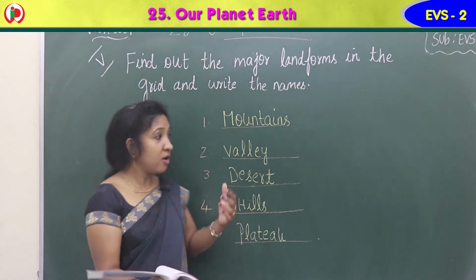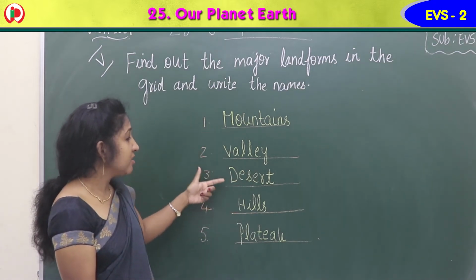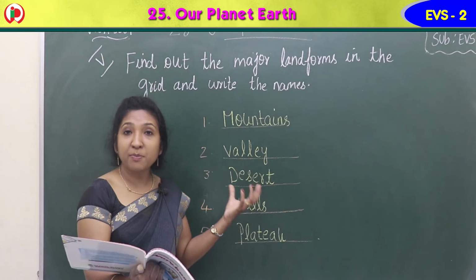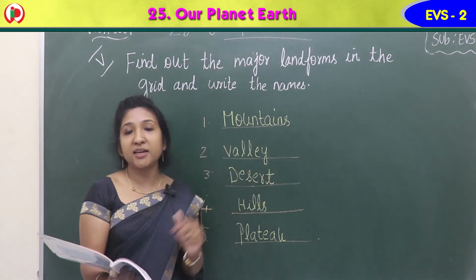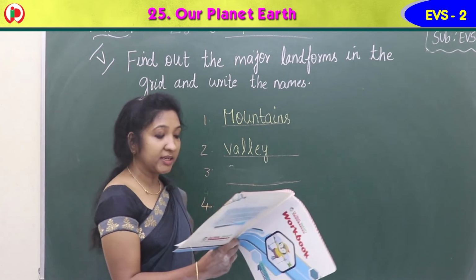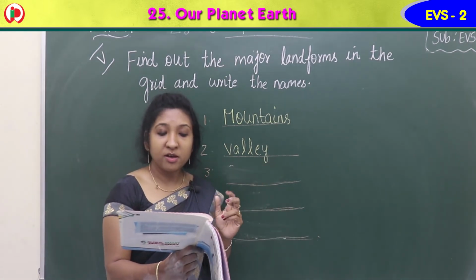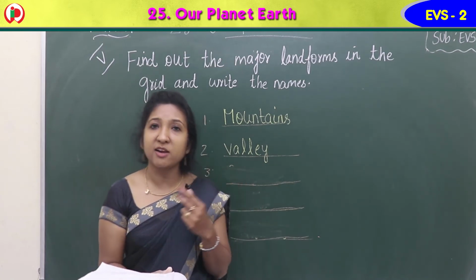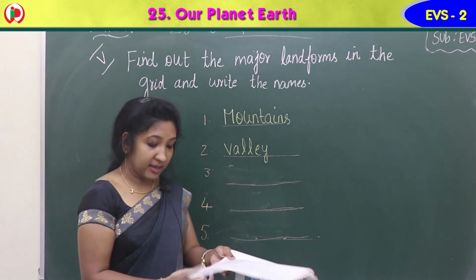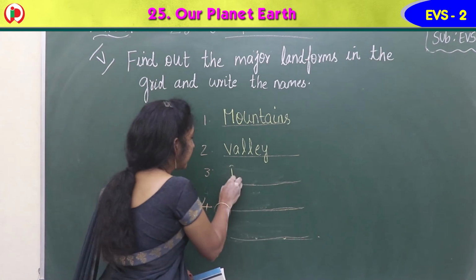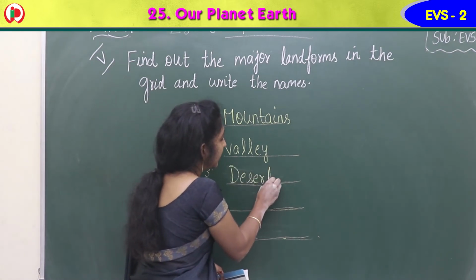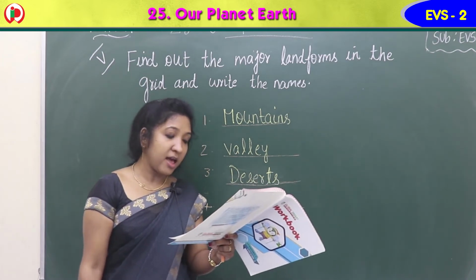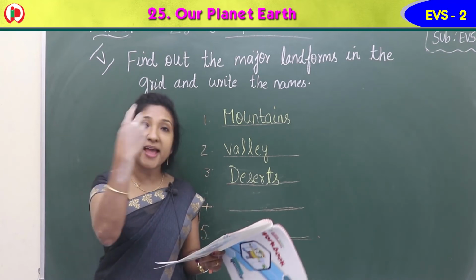Okay, yes. So mountains, valley, desert, hills and plateau. Okay children, these are the major landforms you can find in the grid over there. So coming to the third row, from the first letter onwards you can see another major landform made up of sand and rocks, no rainfall. Yes, it is deserts, D-E-S-E-R-T-S, deserts.